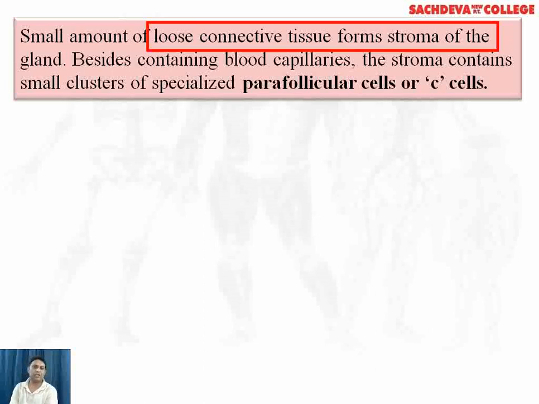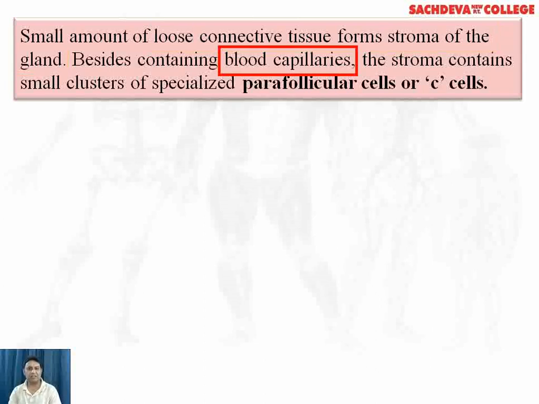Small amount of loose connective tissue forms stroma of the gland. Besides containing blood capillaries, the stroma contains small clusters of specialized parafollicular cells or the C cells.